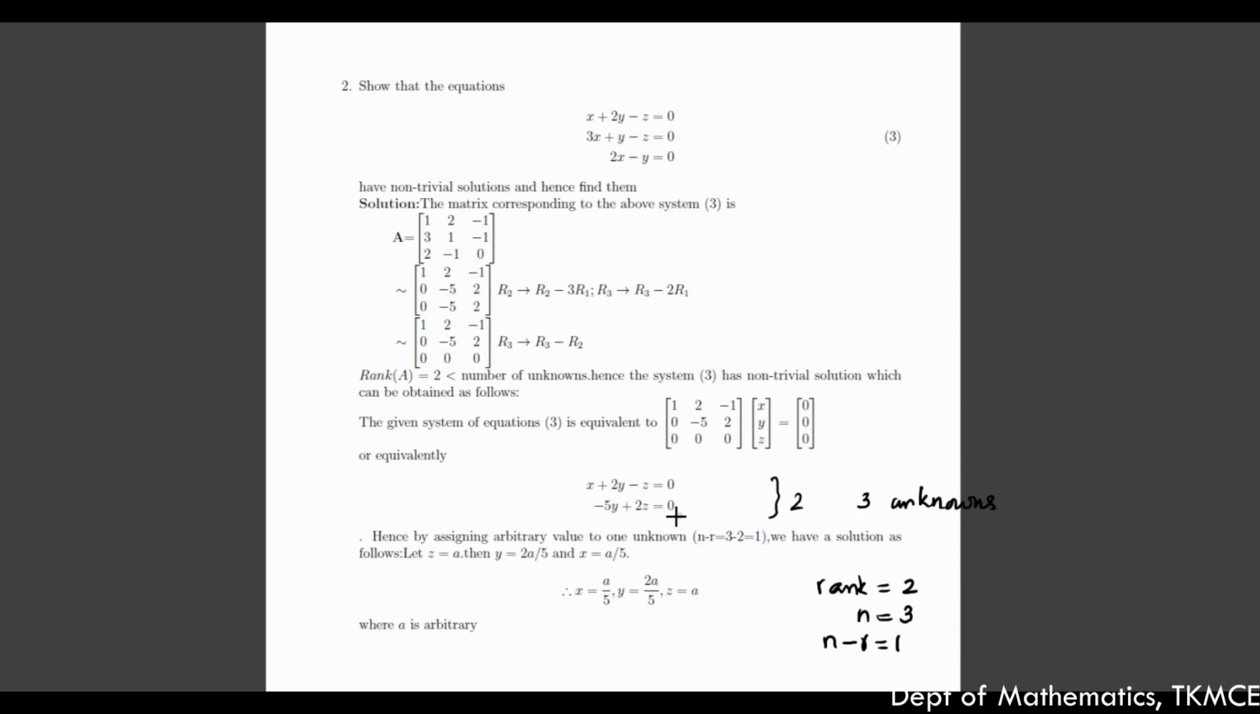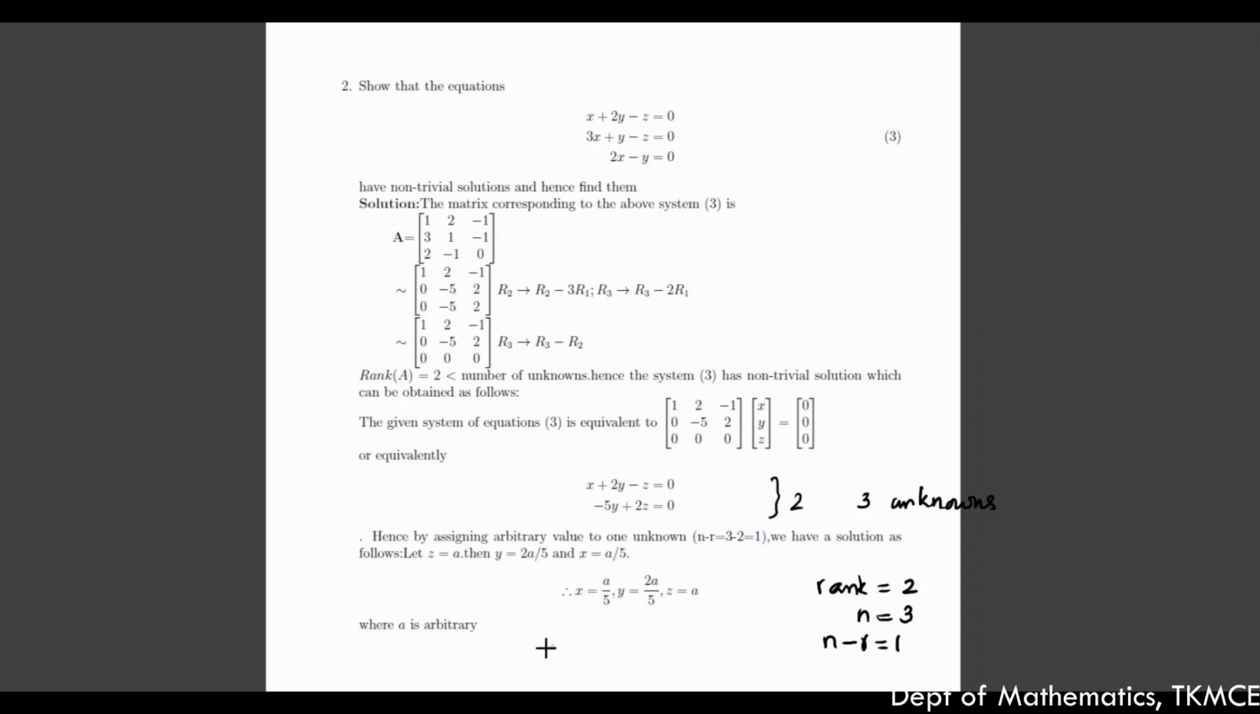From the last equation, choose y or z and assign an arbitrary value to it. Here, for convenience, I substitute z equal to a, and therefore y is equal to 2a by 5. And substituting z and y into the first equation, we have x is equal to a by 5. So x is equal to a by 5, y is equal to 2a by 5, z equal to a is a non-trivial solution. And here you can see that this a is arbitrary, and as the value of a is changed, we get other particular solutions.